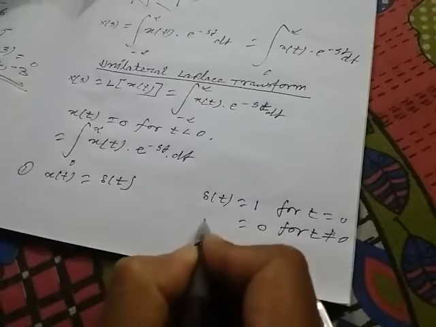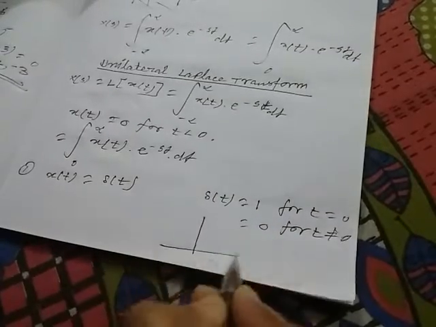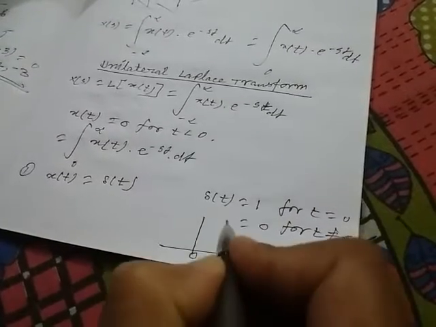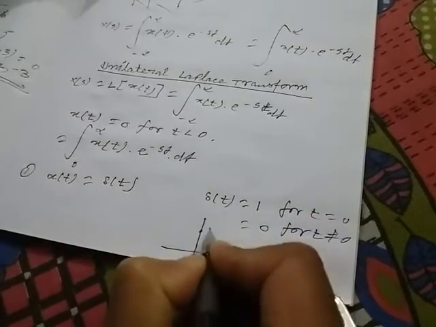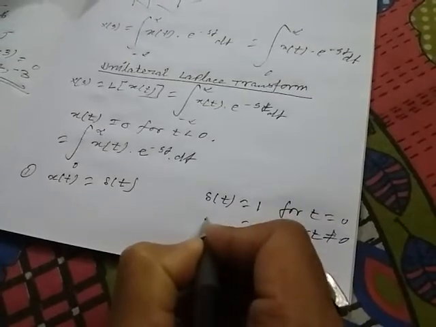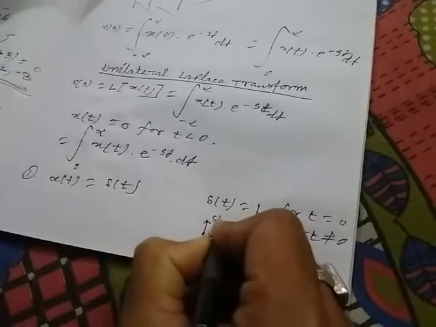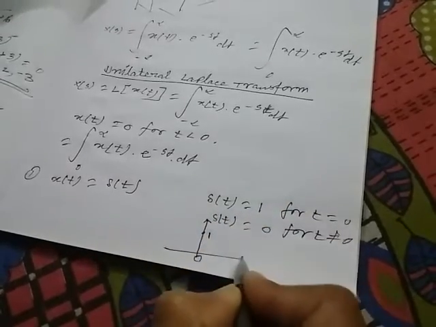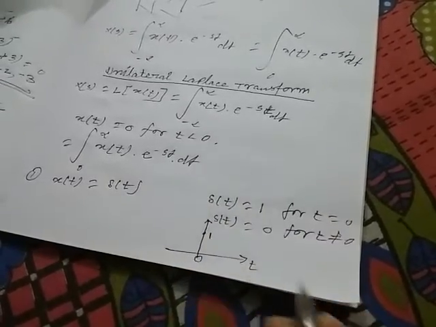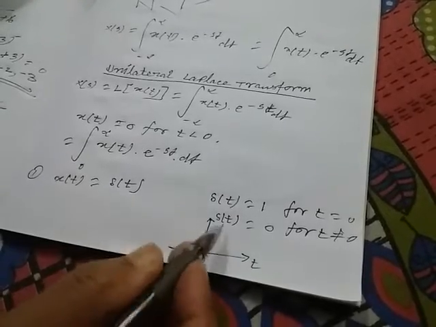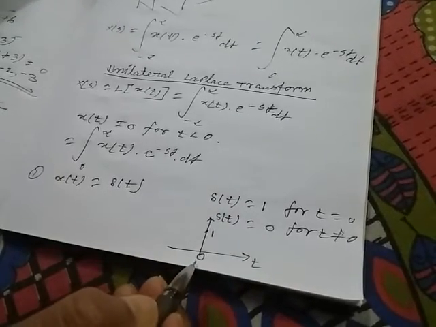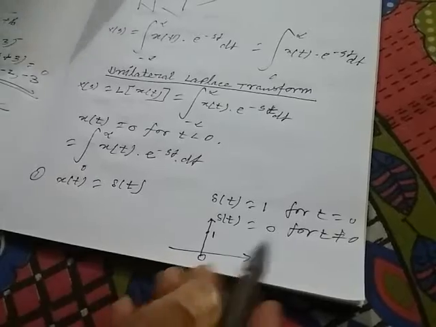The graph of delta is this. Suppose this is 0, and delta(t) has the value of 1. This is delta(t), and on this axis there is t. So delta(t) has a value of 1 only when t equals 0, otherwise it has the value of 0.